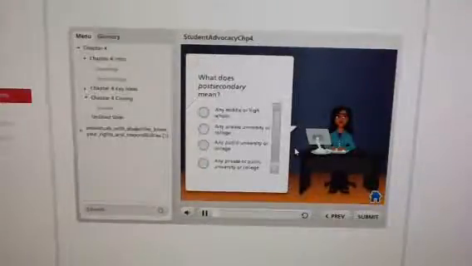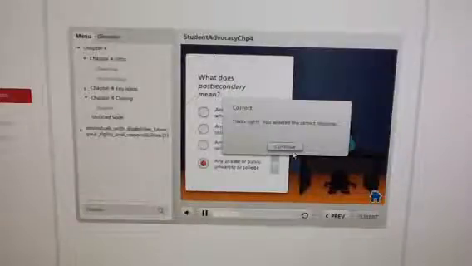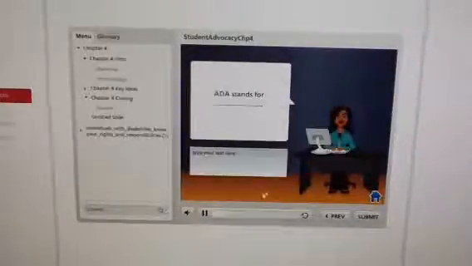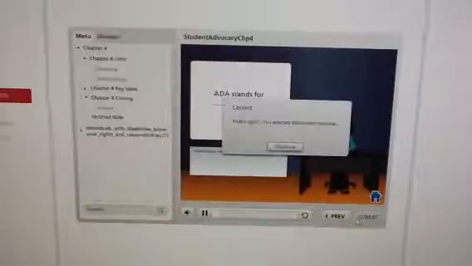What does post-secondary mean? Any middle or high school, any private university or college, any public university or college, any private or public university or college. Correct. That's right. You selected the correct response. ADA stands for... Correct. That's right. You selected the correct response.